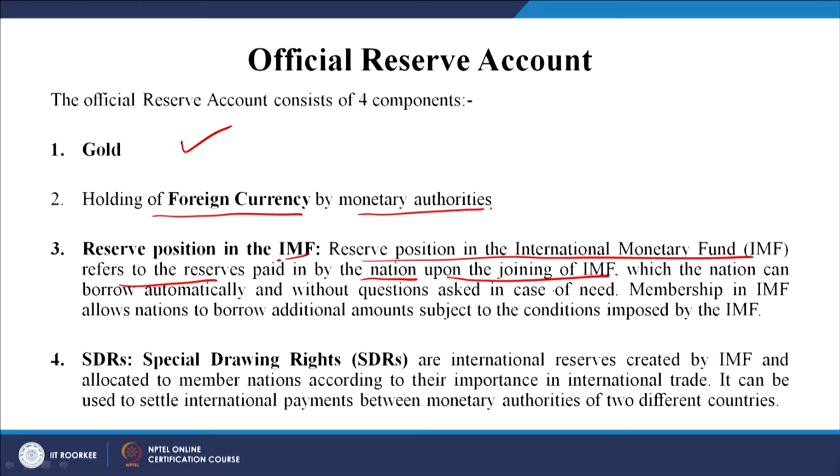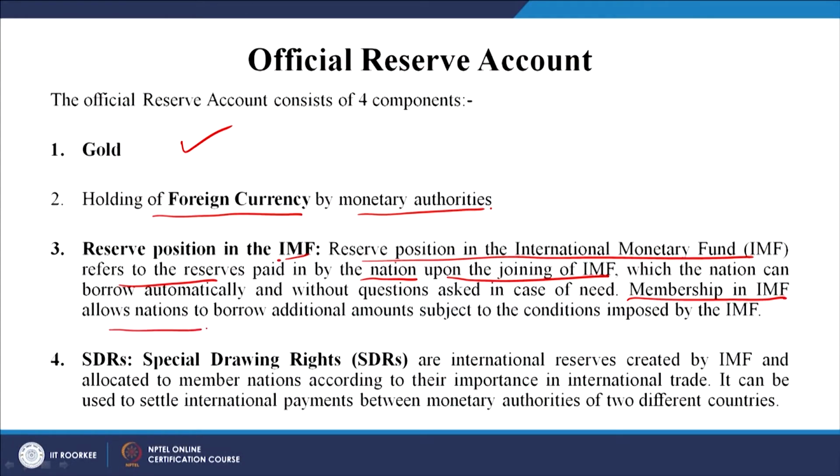Now, during time of emergency, when the country needs it, it can borrow money from the IMF, right. Membership in the IMF allows nations to borrow additional amounts subject to the conditions imposed by the IMF. So, there is an X amount, and tomorrow if you want X plus more, you can borrow it, but there are certain conditions put by the IMF.